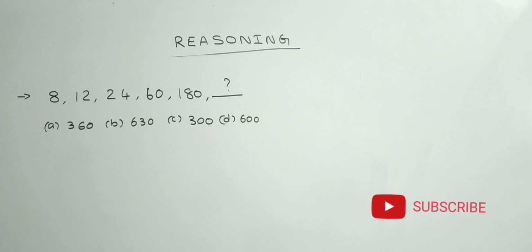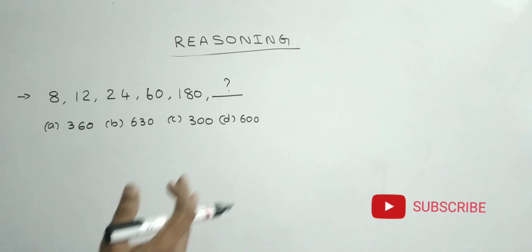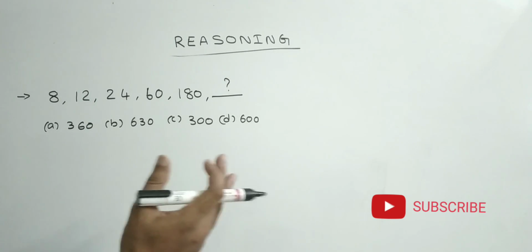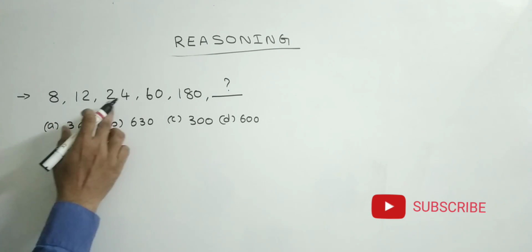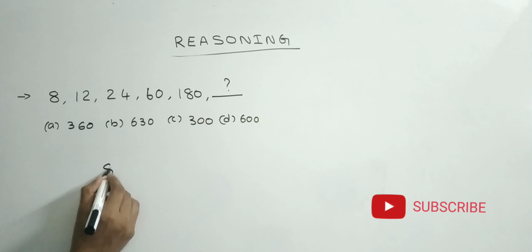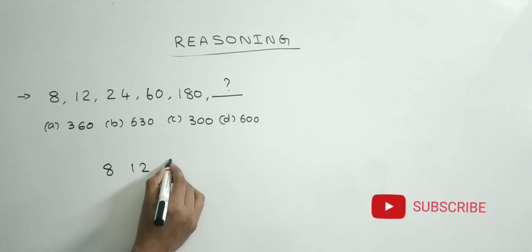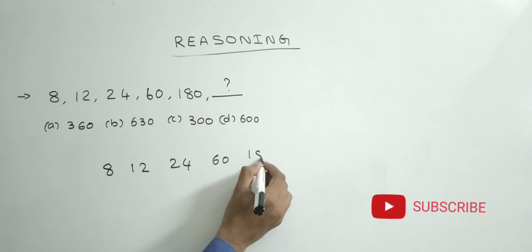Friends, in this session we will discuss some other reasoning number series problems which were given in previous competitive exams. First one: 8, 12, 24, 60, 180.